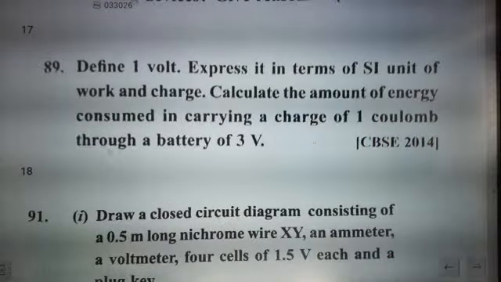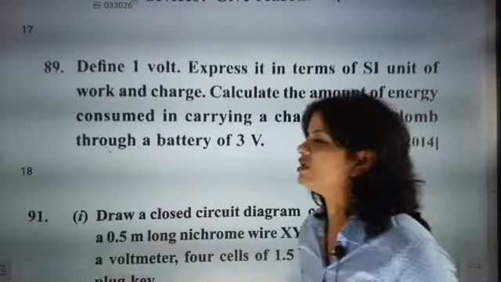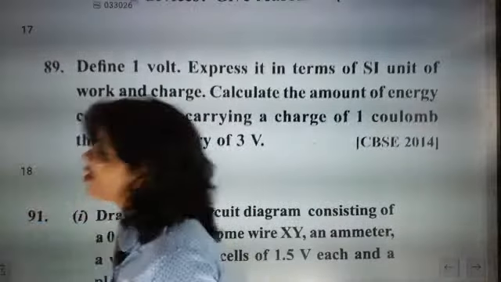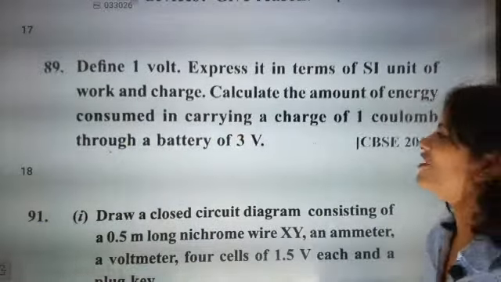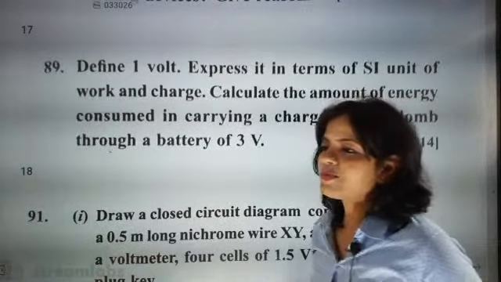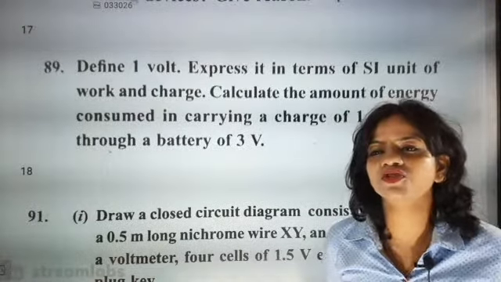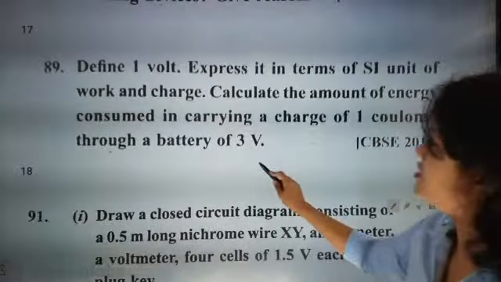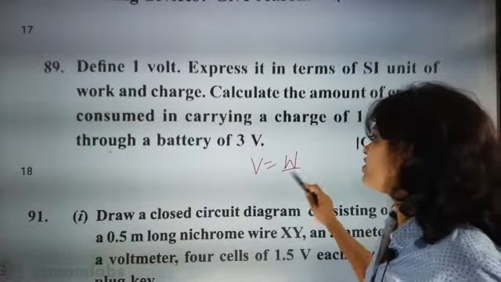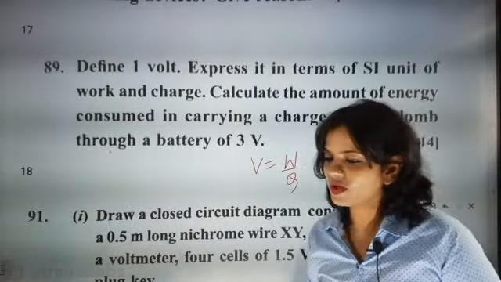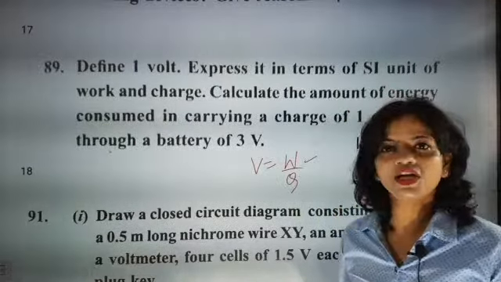Now calculate the amount of energy consumed in carrying a charge of 1 coulomb through a battery of 3 volt. What answer are we going to expect? We know that potential difference will be equal to the work done by the amount of charge flowing in the circuit.